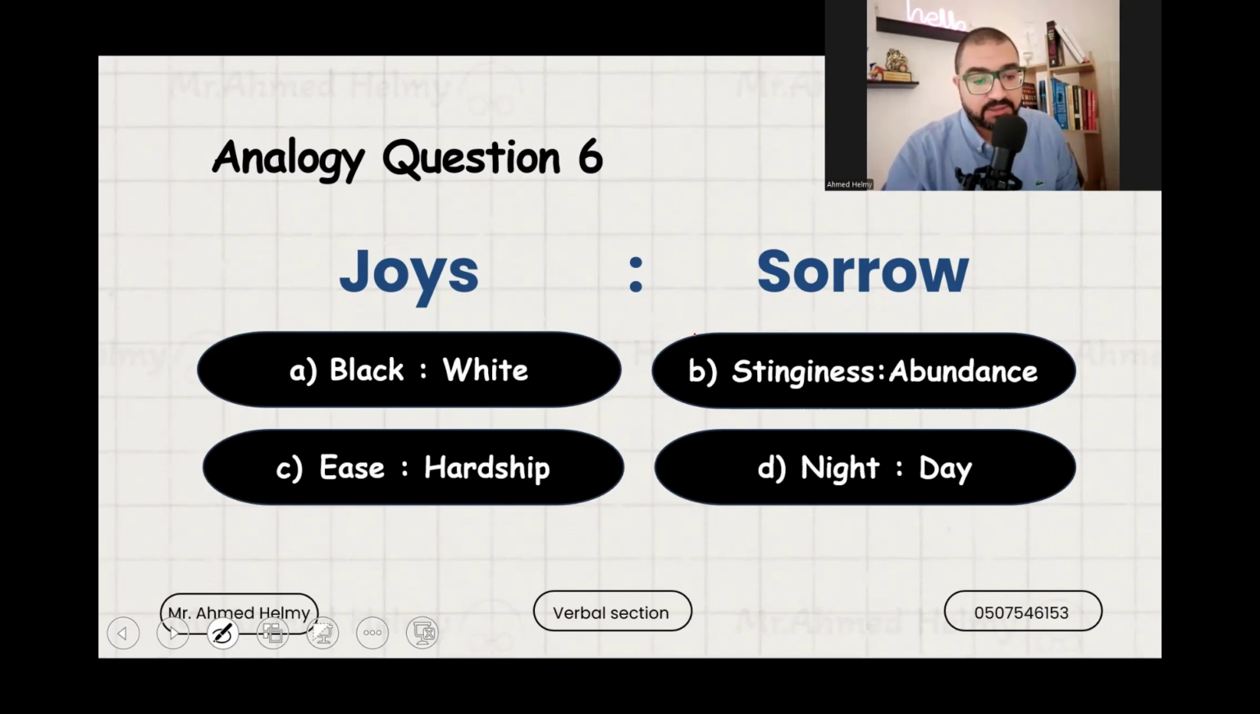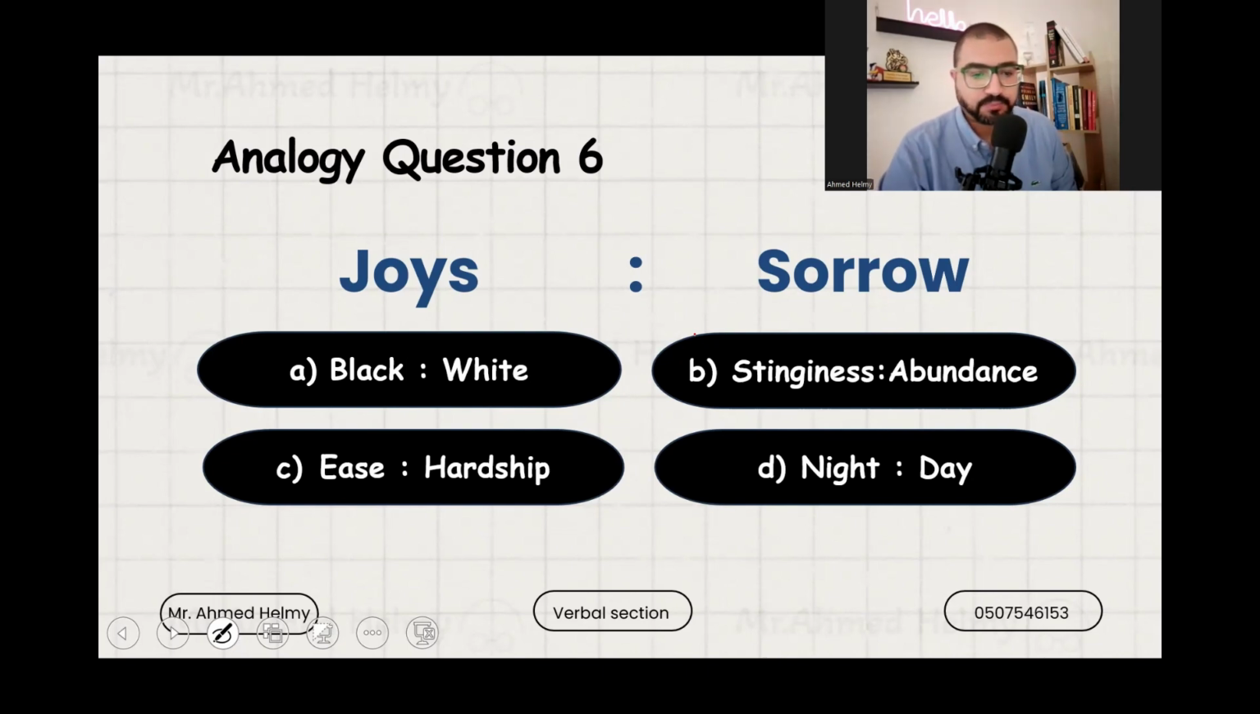Black and white is antonym, okay? Stinginess and abundance is also antonyms. Night and day is also antonym. Ease and hardship is also antonym. So what do you think? This is a very difficult question. Why? Because most of the choices here are based on antonyms, and this is where your own critical thinking should help you.